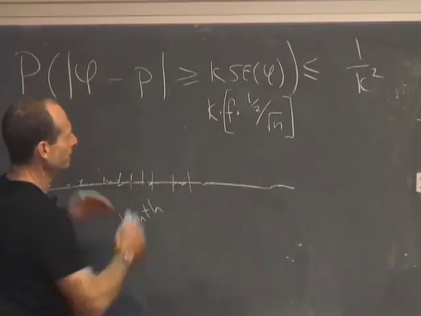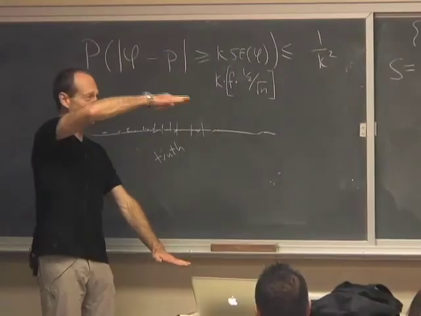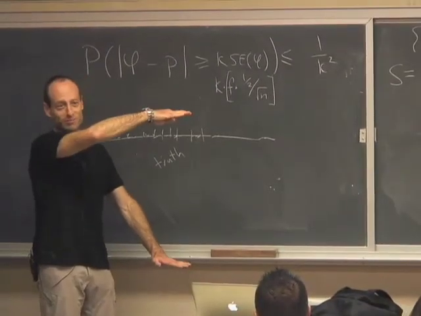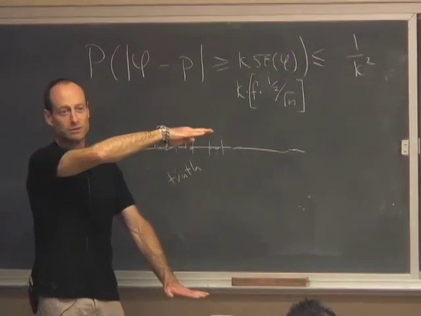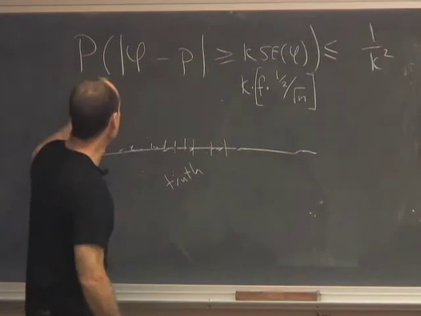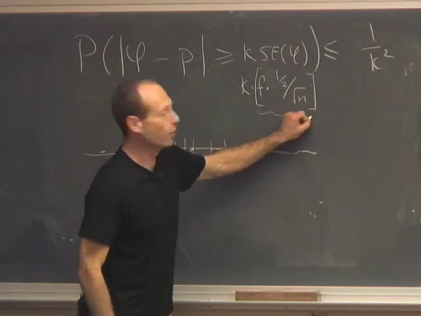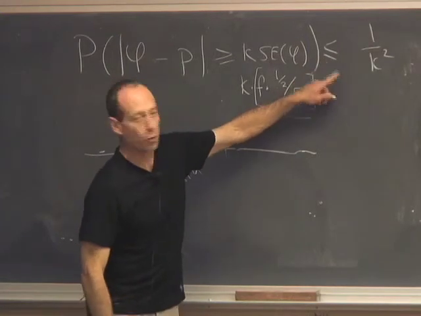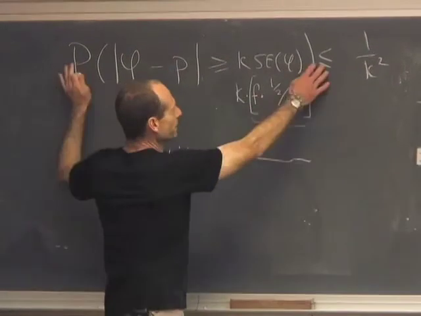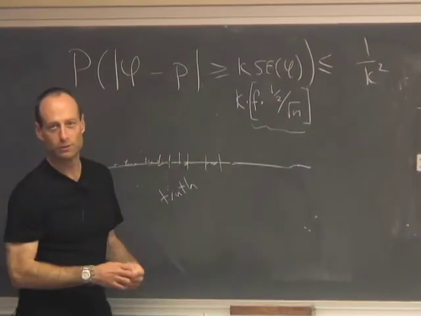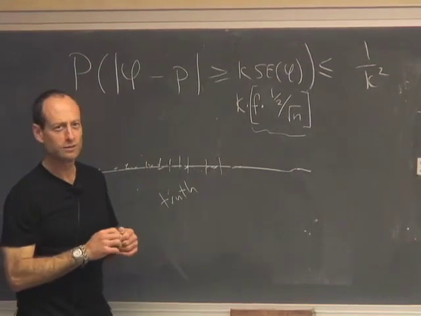So if the chance that this difference is bigger than this is at most 1 over k squared, what's the chance that it's bigger than this? Still can't be any bigger than 1 over k squared, right? 1 over k squared is still an upper bound. So what I know is the chance that the sample percentage differs from the population percentage by more than k times this bound is also no more than 1 over k squared. In fact, probably smaller, because this was already an inequality, and this is now plugging something even bigger in as the threshold. So this is very conservative. Are we together?